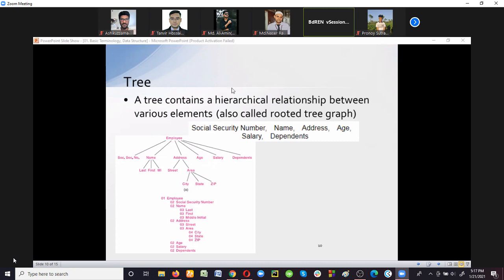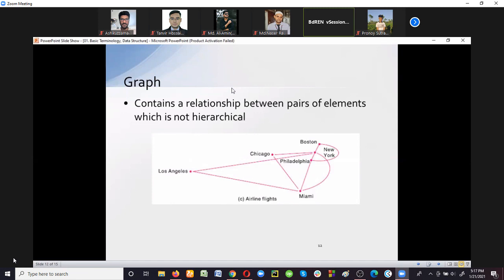Okay? And another nonlinear data structure is graph. So it's different from tree. Look at this. Here, we are just creating this graph for showing some available flights. In an airport, how many flights are available? Here, we have created the graph for showing those available flights.